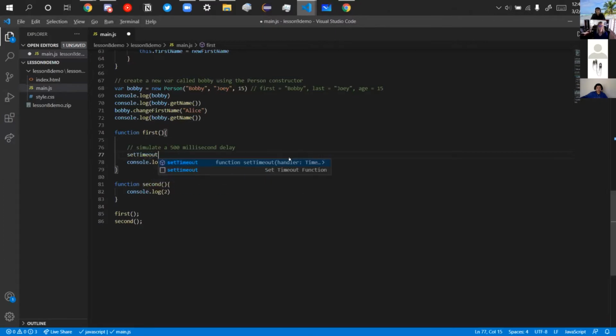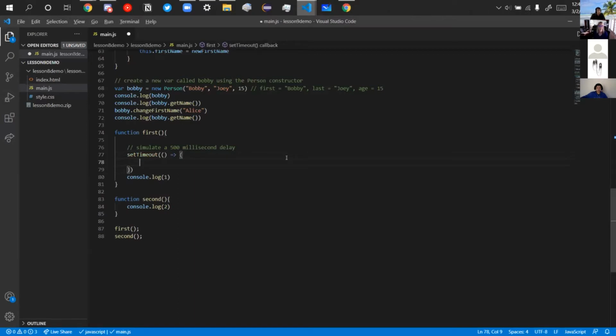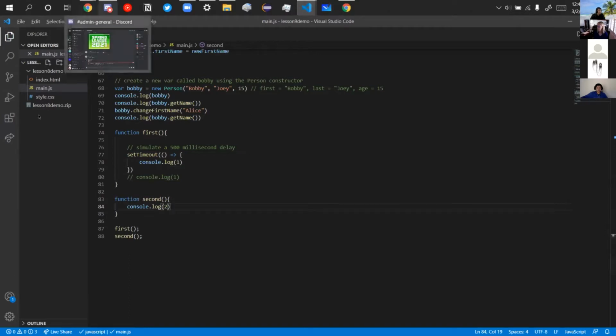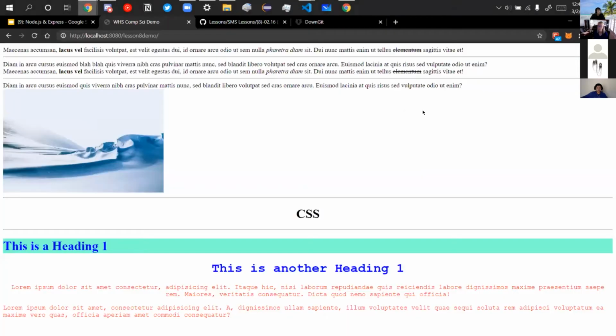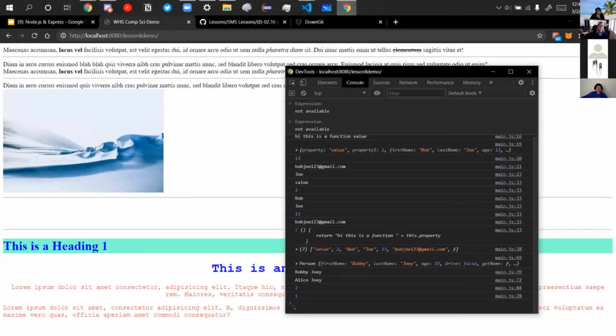So this set timeout thing here, basically what it does is it sets a timeout for 500 milliseconds. And we're gonna move our console log 1 into here. So what this is doing is the 1 is gonna get console logged after half a second. And so this time, if we go back and run it and I reload, you see the 2 gets console logged before the 1.